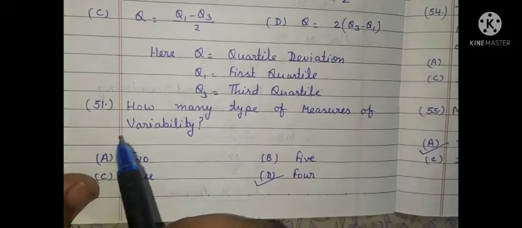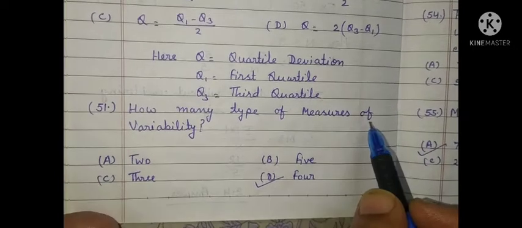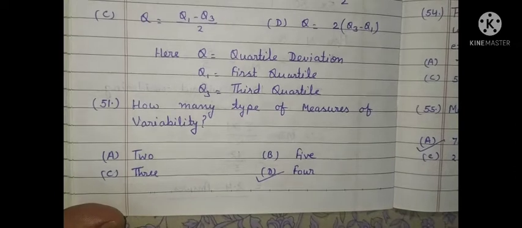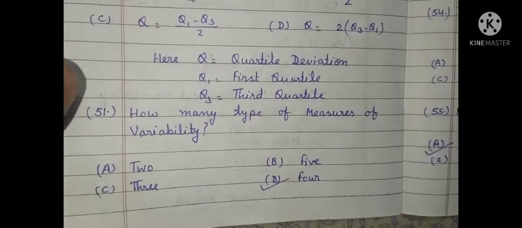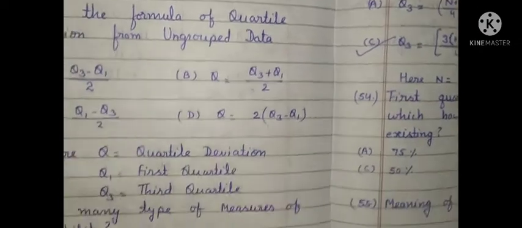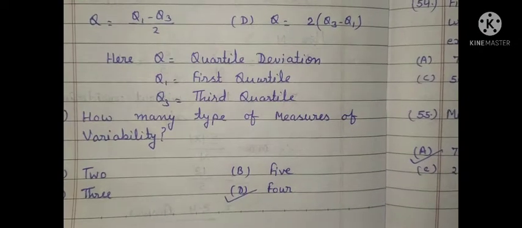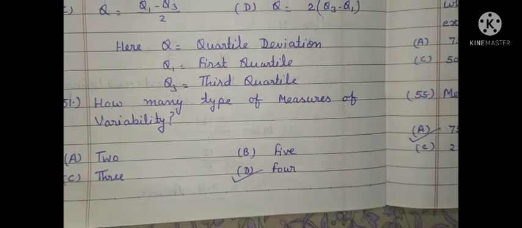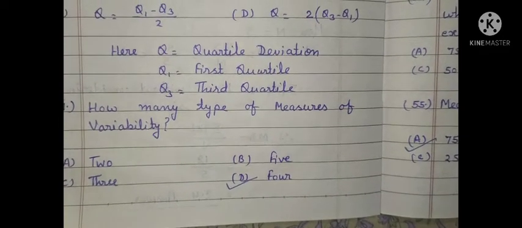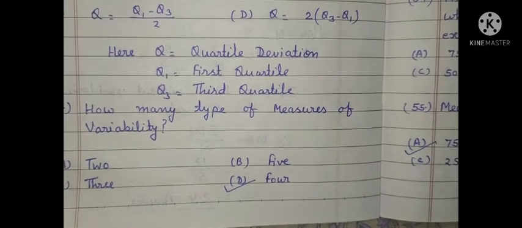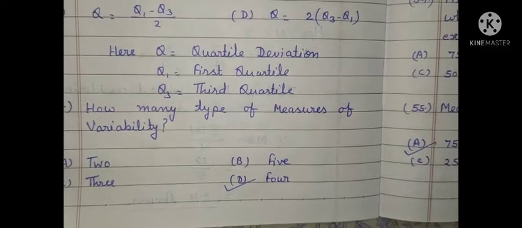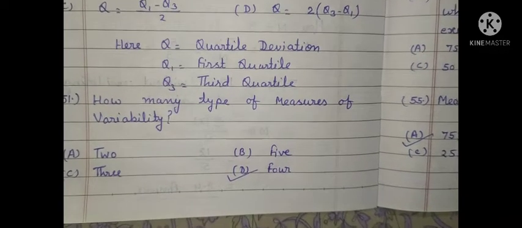Question number 51. How many types of measures of variability? So there are 4 types of measures of variability. If you want the information regarding these 4 measures of variability, they are range, average or mean deviation, quartile deviation and standard deviation. This is the answer.